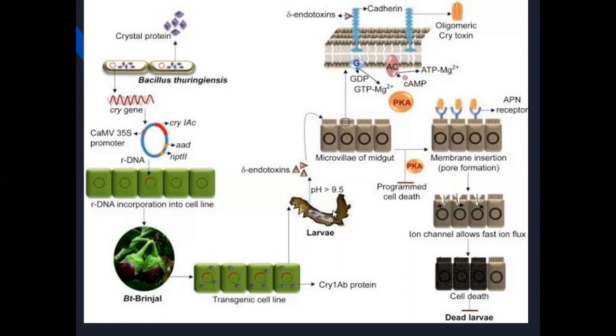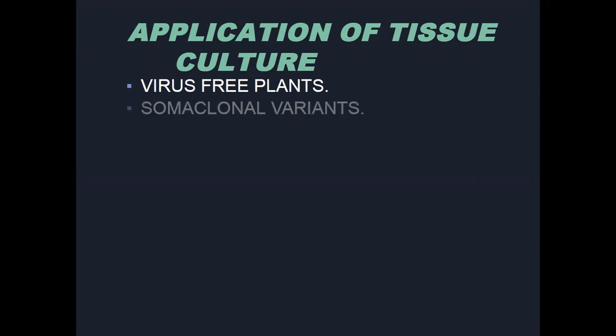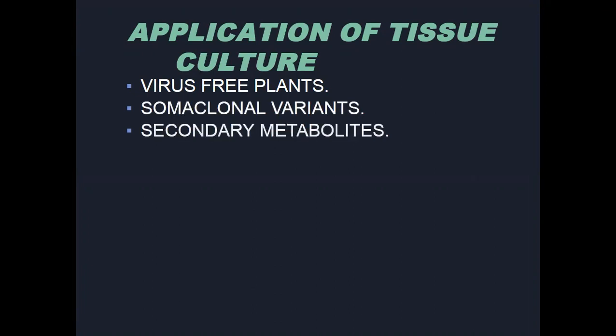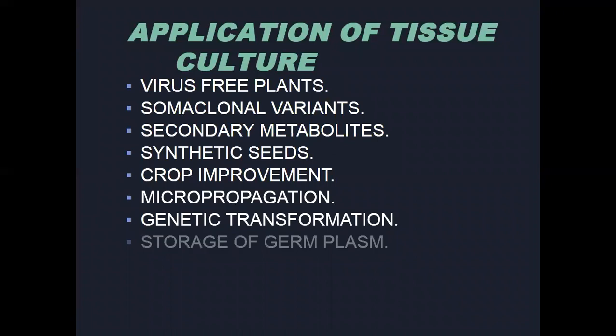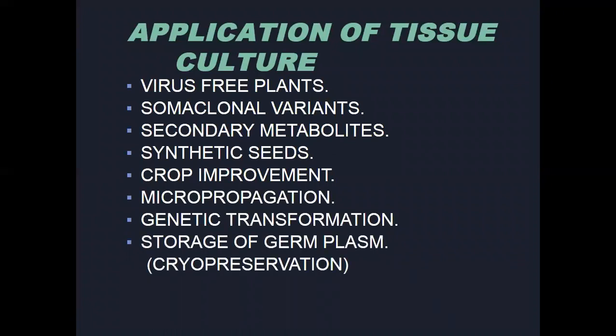So these are the techniques used in crop improvement. Not only these techniques, here we also use applications of tissue culture. By the tissue culture procedure we can produce virus-free plants, somaclonal variations and secondary metabolites, synthetic seeds, crop improvement, micropropagation, genetic transformation, and storage of germplasm called cryopreservation. These are the steps for green biotechnology. So these are important.